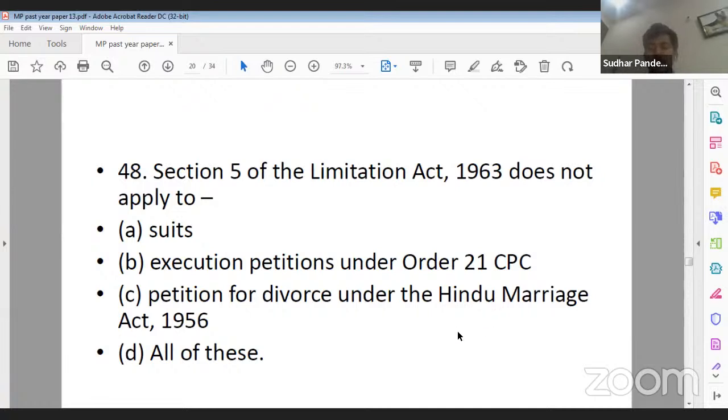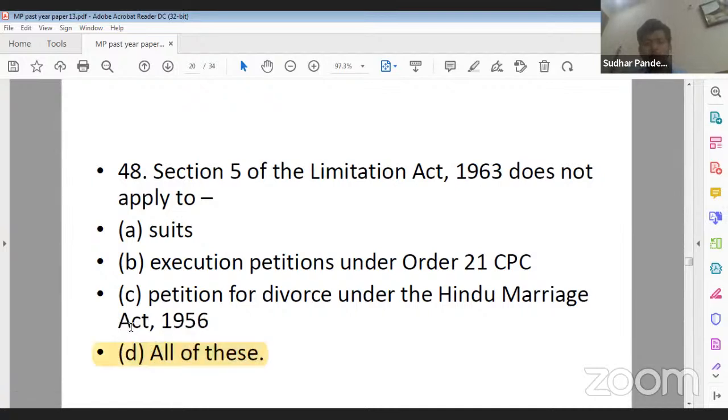And option D, all of these. Yeah, all of the above. Question number 48. What should be the correct answer? Section 5 is talking about which things? Yes. Can anyone tell me? 48, what should be the correct answer? Quite easy question. Its correct answer will be option D.